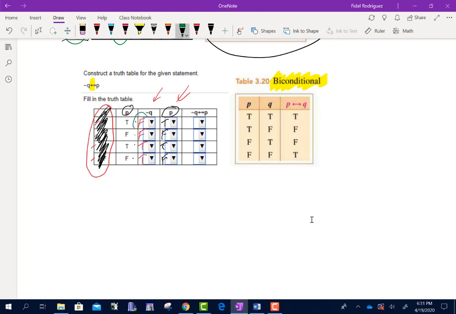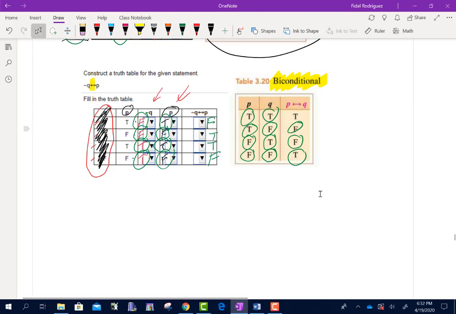So I want you to notice the first one is false, the second one is true. If the first one is false and the second one is true, my overall answer is false. Okay. The first one is false and the second one is false. Well, if this is false and the second one is false, then my overall answer is true. Okay. And then if we have true and then true again, that is still true. And then true and then false is going to be false. Okay.